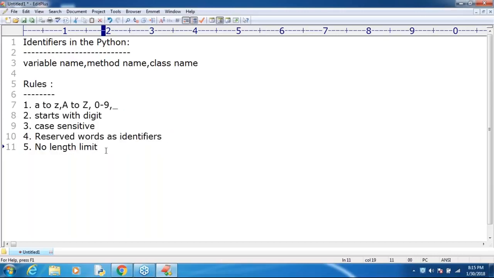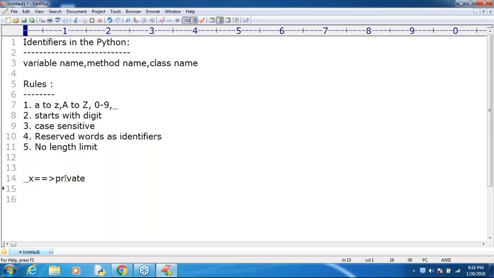Next, if any identifier starts with an underscore symbol in Python, it indicates that this variable is a private variable. But what is the meaning of that? Slowly we will discuss it in the next sessions. Just be aware that there is some speciality with this underscore symbol. Keep one small point in your mind. If any identifier starts with an underscore symbol, it is treated as private.